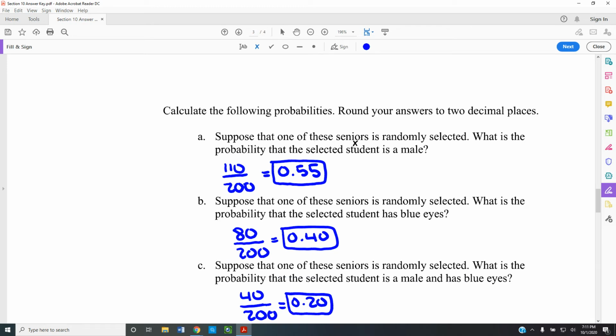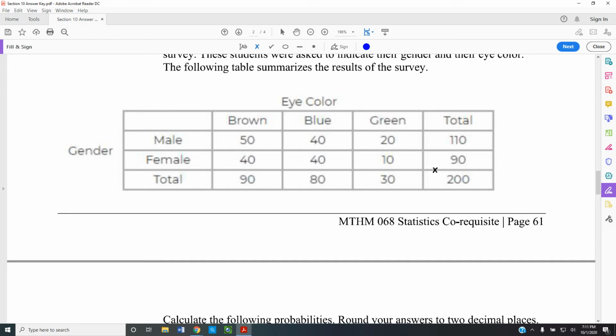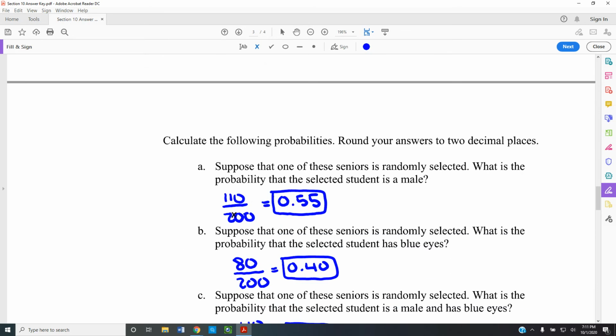Suppose that one of the seniors is randomly selected. What is the probability that the selected student is male? Well, I go back to the seniors, and I go back to the males. Males, 110. There are 110 of them out of 200, and 110 out of 200 is 0.55 or 55%.